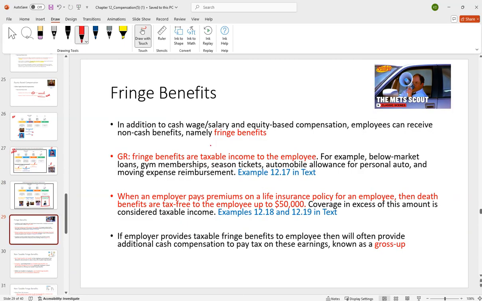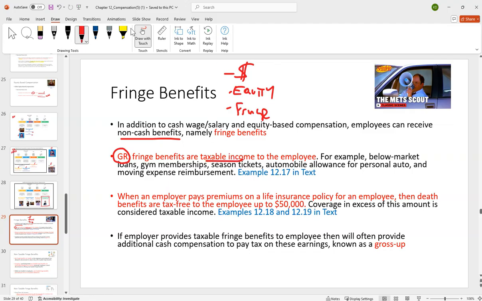All right, so we talked about cash as a way that we could compensate our employees. We talked about equity as a way we could compensate our employees. Now, the third item is going to be fringe benefits. In other words, this is going to be non-cash benefits. And as a general rule, they're going to be taxable income to the employee.